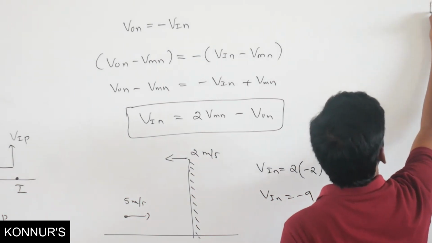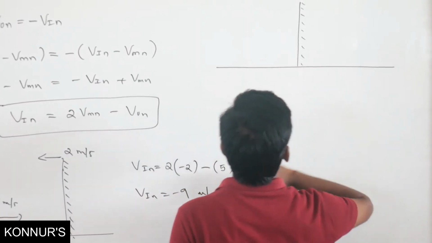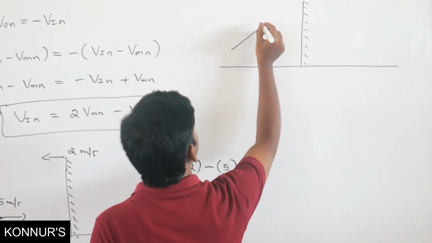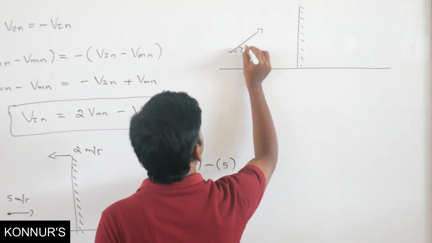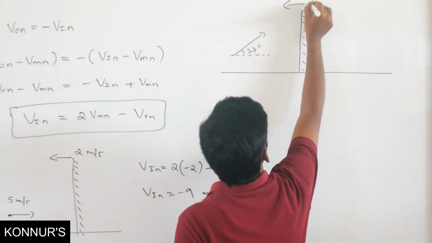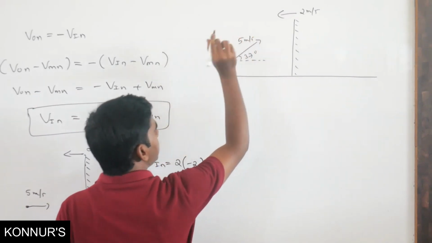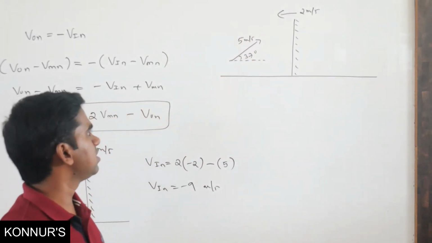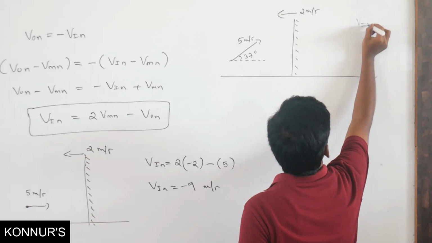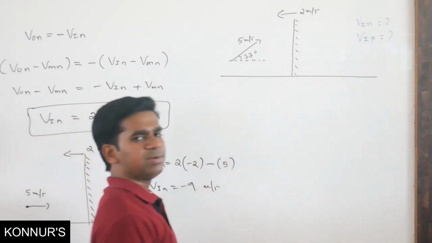Okay. Instead of that, suppose the mirror is kept here, and this is the horizontal line. Suppose the object is moving in this direction, making an angle of say 37 degrees with the horizontal. The mirror is also moving, say with 2 meter per second, and the object is moving with say 5 meter per second. Now they will ask me what is the velocity of the image normally as well as the velocity of the image parallel, anyone they can ask.